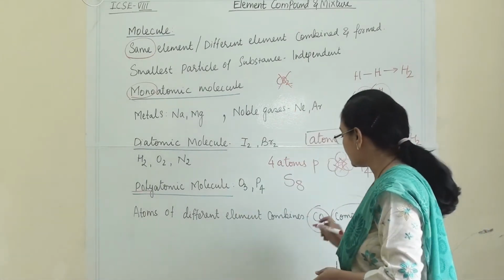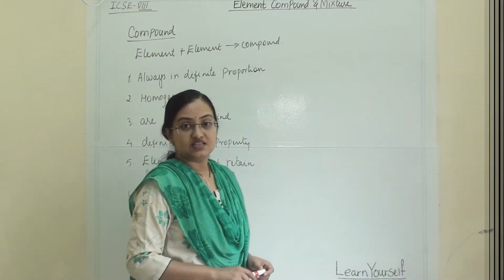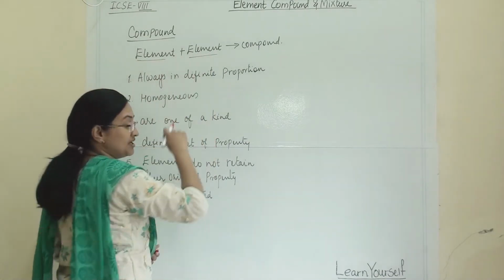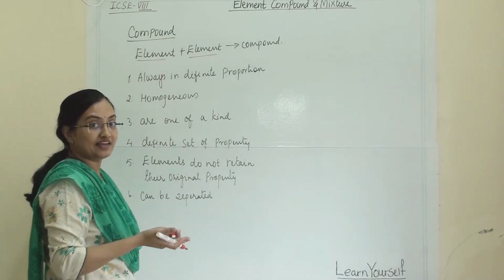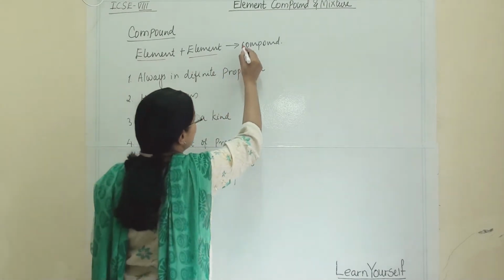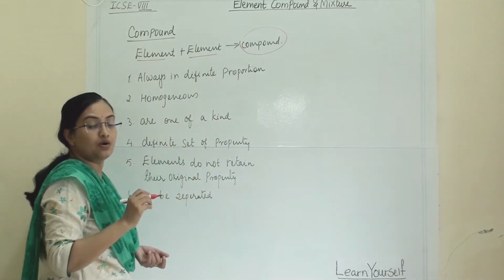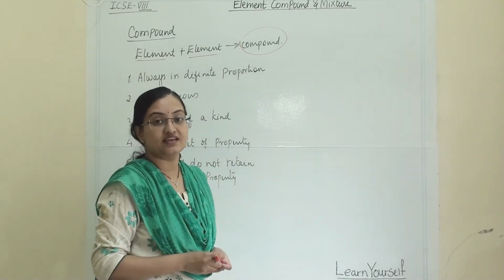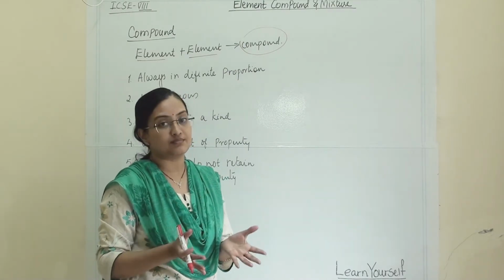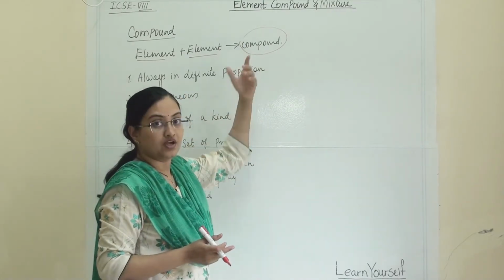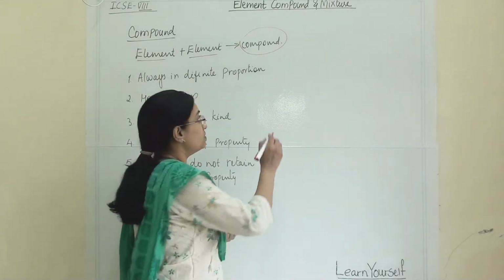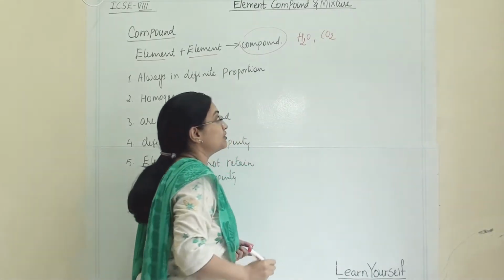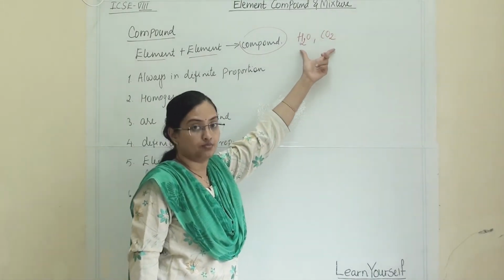So now let us discuss compounds. Let us understand what a compound is. When two or more kinds of elements come together, they make a compound. Compounds are always formed by different kinds of elements, and they are always combined with a chemical bond. So what are the examples of compounds? Water molecule, then carbon dioxide molecule. These are examples of compounds.